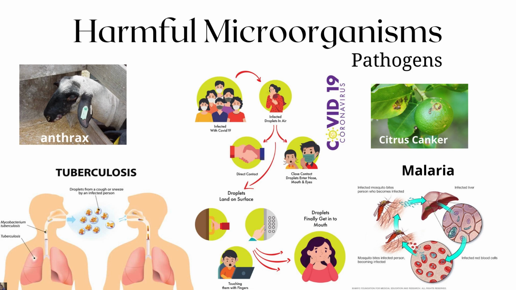Among them, anthrax, coronavirus, and malaria are found in animals and insects, while tuberculosis, coronavirus, Bacillus anthracis, and malaria are found in human beings. Citrus canker is a disease which is exclusive to plants.